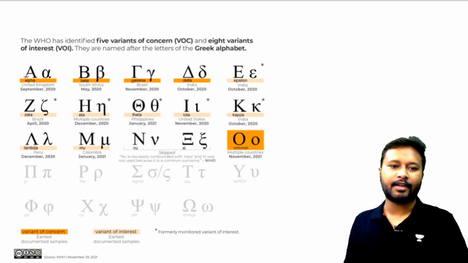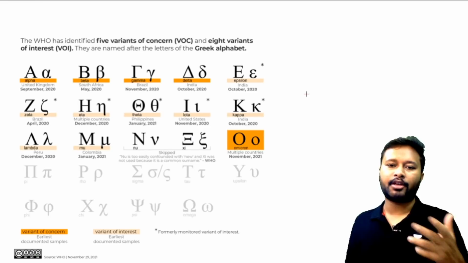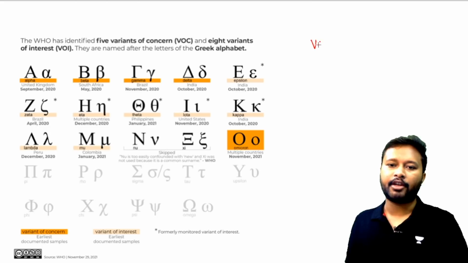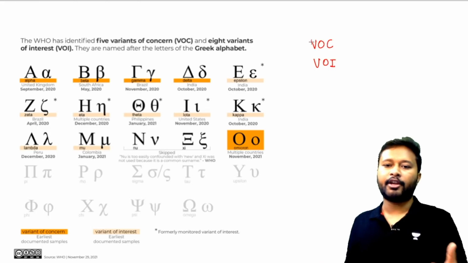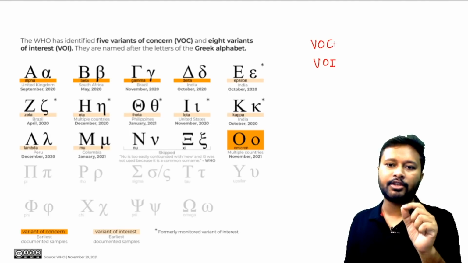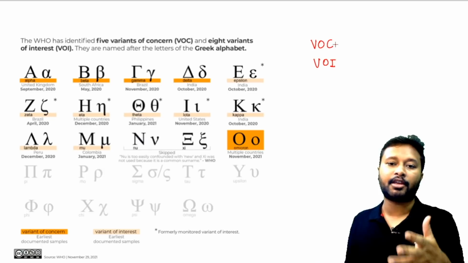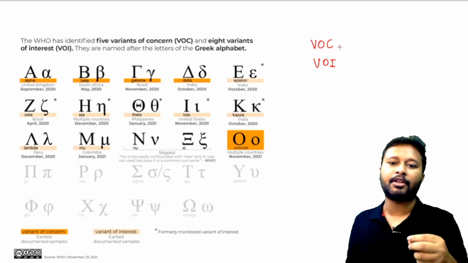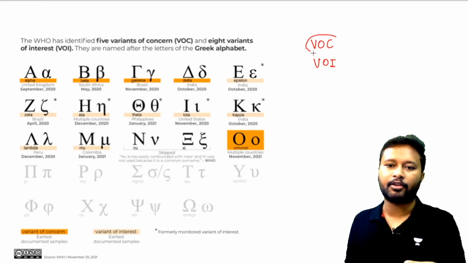Now here you can see that some dark orange colored ones have been highlighted. Those are variants of concern. WHO generally identifies viruses as a variant of concern or a variant of interest. A variant of concern means there is some change or mutation in the virus which is making it more deadly, or more transferable, or something to be concerned about.